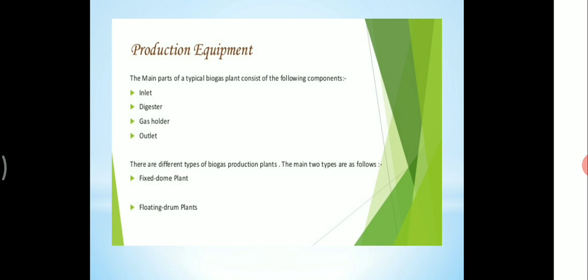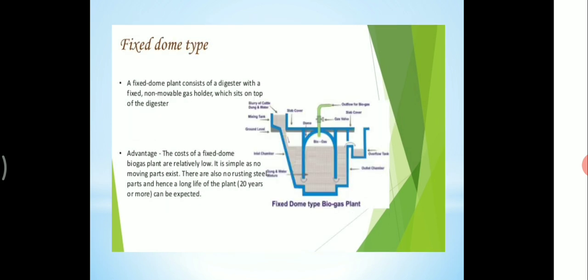There are different types of biogas production plant. The main two types are as follows: first is the fixed dome plant and second is the floating dome plant. First we are going to the fixed dome plant. The fixed dome plant consists of a digester with a fixed, non-movable gas holder which sits on top of the digester. The advantages of the fixed dome type: the cost of a fixed dome biogas plant is relatively low.